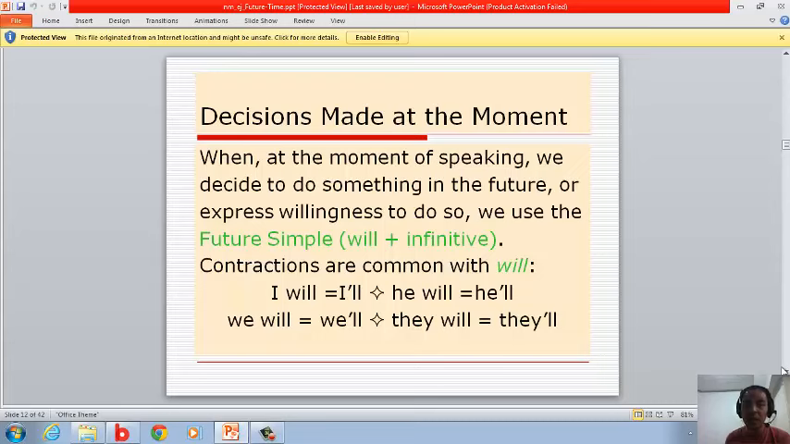Another one, decisions made at the moment. When at the moment of speaking we decide to do something in the future or express willingness to do so, we use the future simple, will plus infinitive. Contractions are common with will. I will, I'll. He will, he'll. We will. They will, they'll.